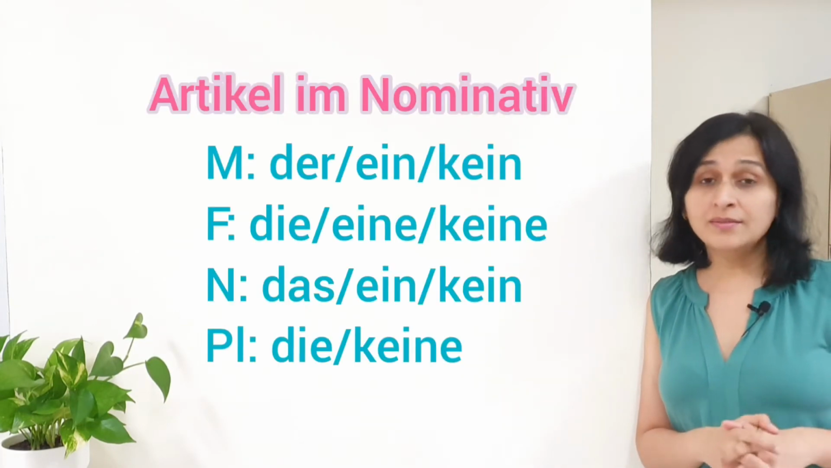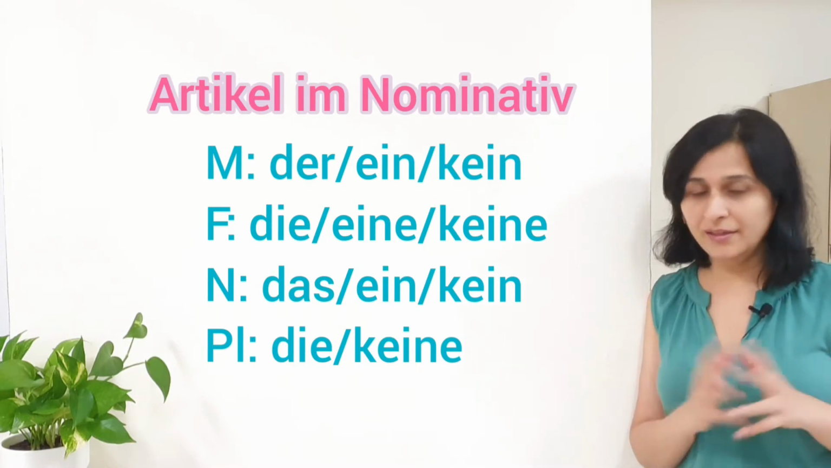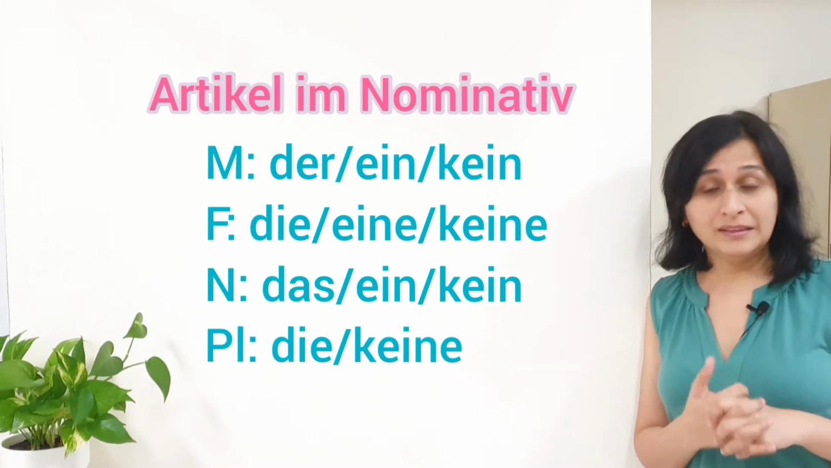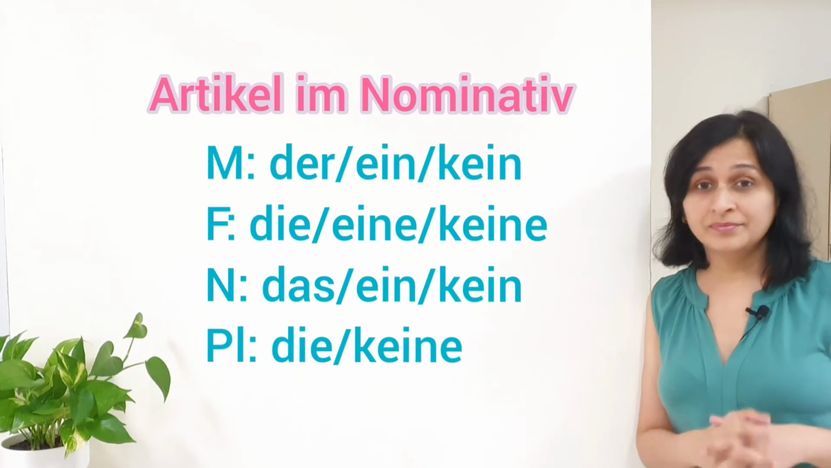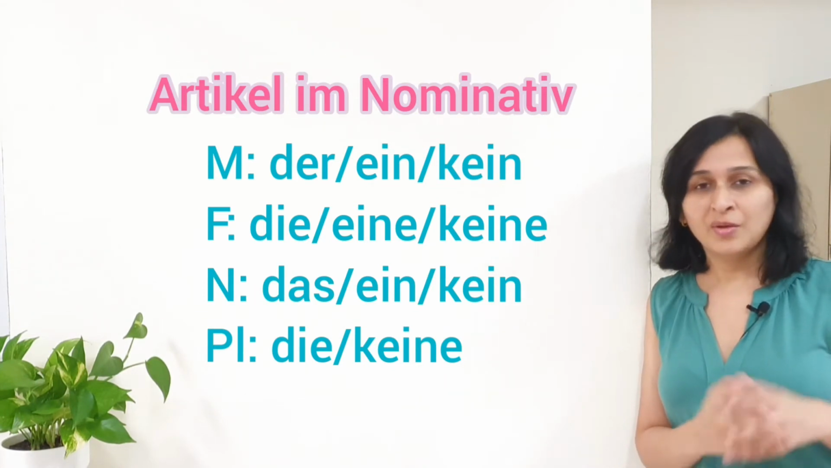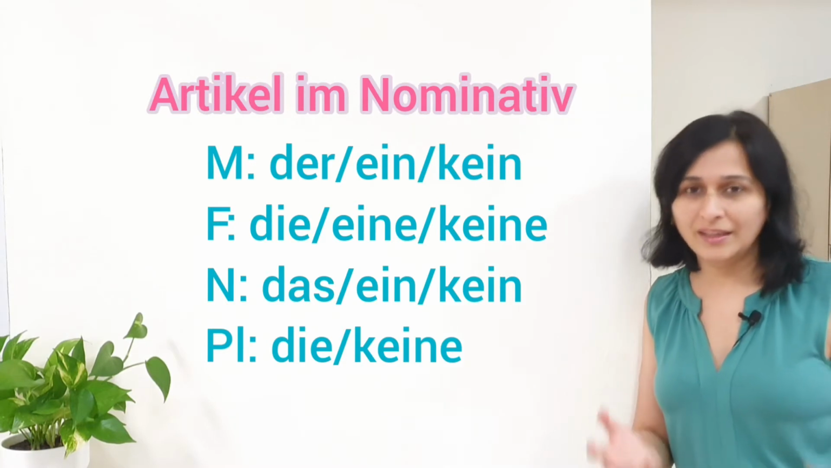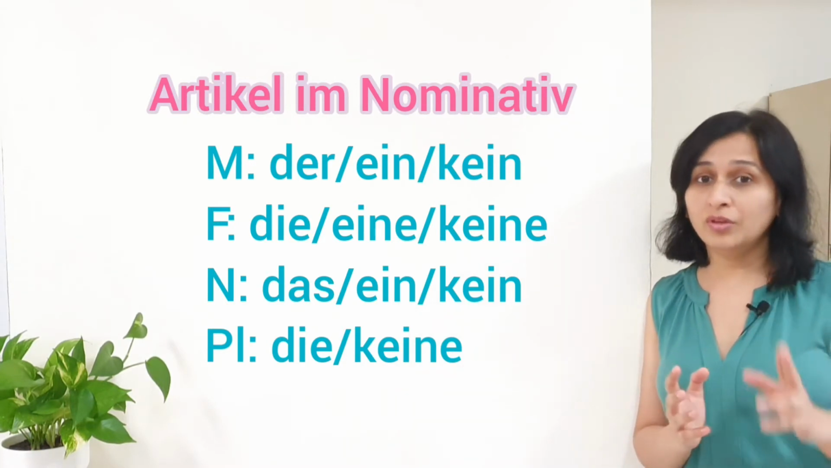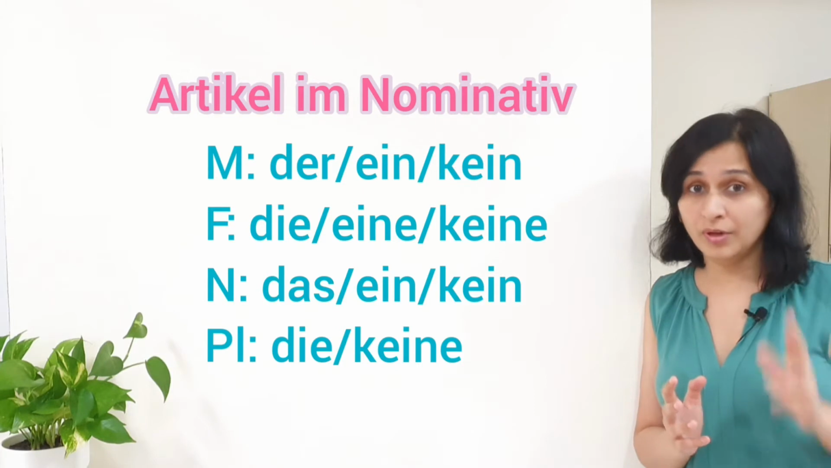Before we start with dative, I just want to quickly revise all the articles. So article im Nominativ. Masculine is der, ein, kein. Feminine is die, eine, keine. Neutrum is das, ein, kein. Plural is die und keine. And do note that we do not have unbestimmt article in plural.